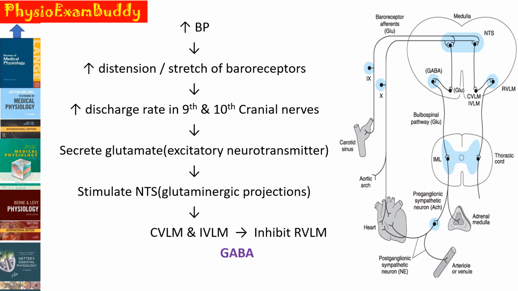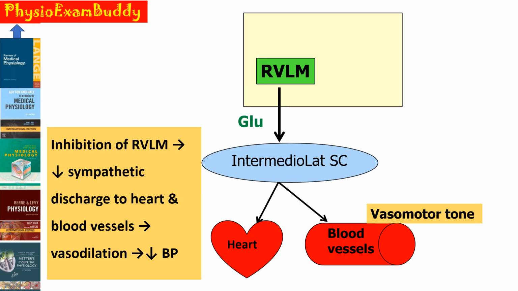the blood vessels. Normally the RVLM is secreting the glutamate neurotransmitter, which will cause a sympathetic stimulation of the heart as well as the blood vessels. But whenever the RVLM is inhibited by the CVLM and IVLM, it will decrease the sympathetic discharge to the heart as well as the blood vessels and produce vasodilatation and a decrease in the blood pressure.